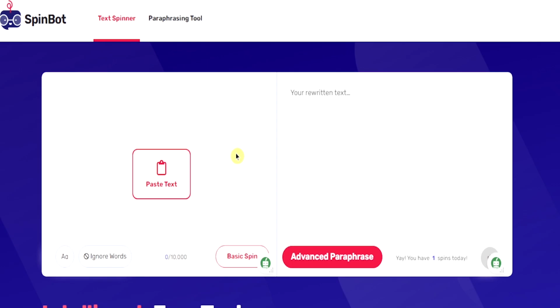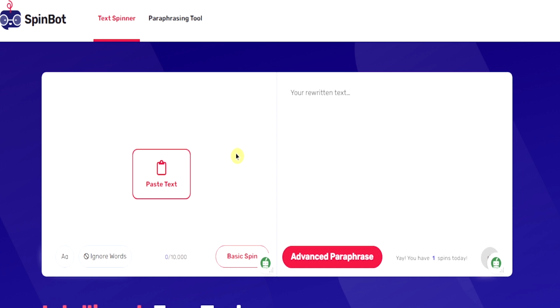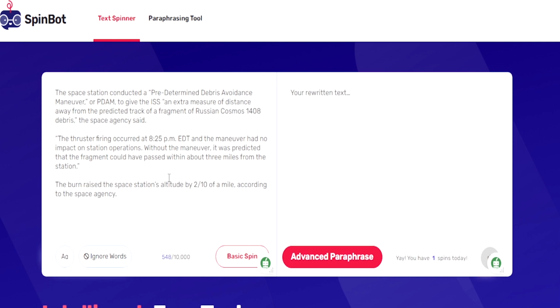Once you are done, visit this page right here, spinbot.com. This is a rewriting tool that you can use to edit the content we just copied online. In general, this website can completely free of charge rewrite any article you wish to reproduce or modify. All you need to do is click right here, where it says, paste text, and automatically, the text you copied will be pasted right here.